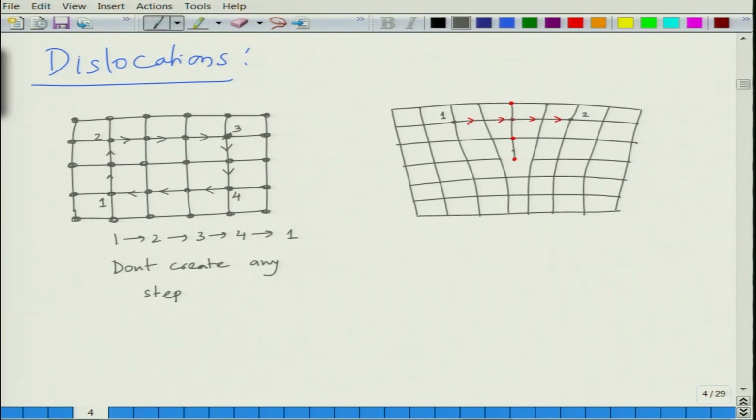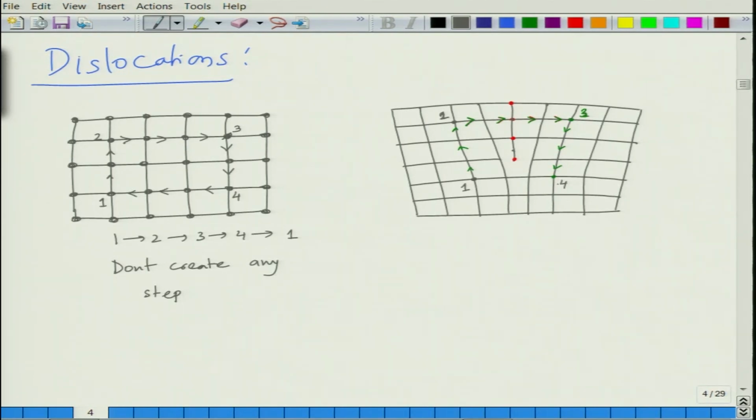Or let us say we start from here. I think it is convenient to do it from here. So, we start from position 1, let us take 1 step, 2 step, 3 step to go to position 2, which is here, and then we take 4 steps to go to position 3. So, this is position 3, and then we again take 3 steps to position 4 to come down. So, we went from 1 to 2 in one plane by taking 3 steps. We took 4 steps to go to the right in the same plane to position 3.